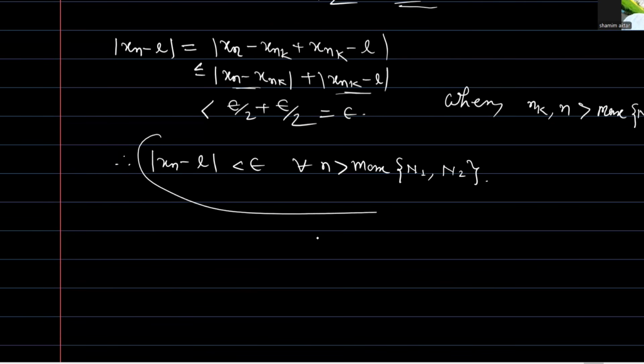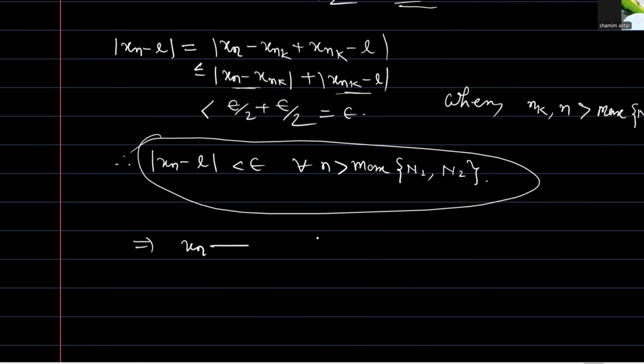So this is the definition of a convergent sequence. This implies xn converges to l. So xn is a convergent sequence. Hence the proof.